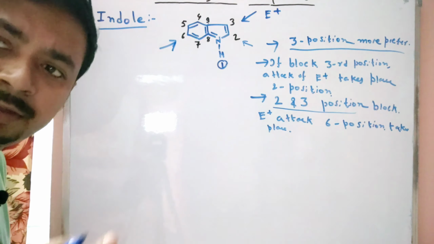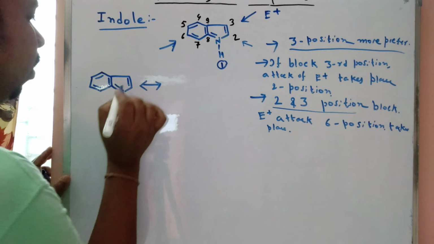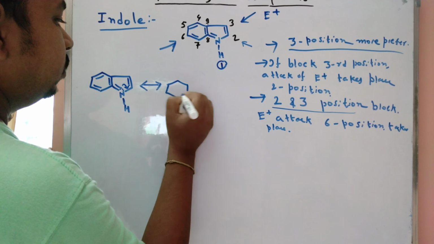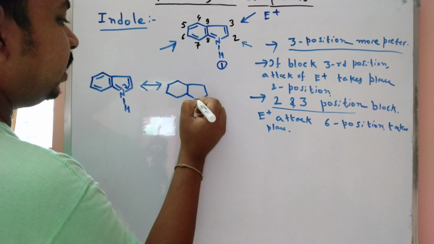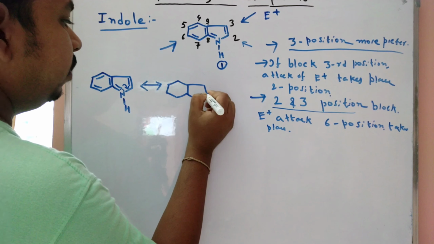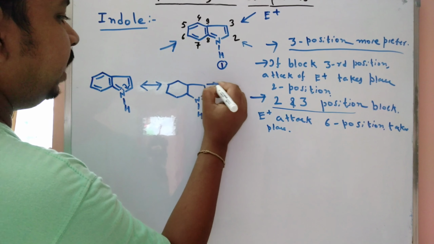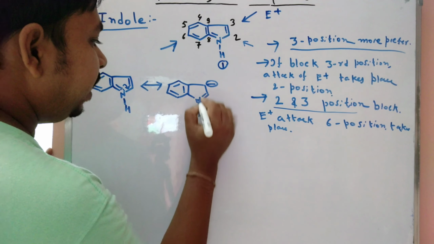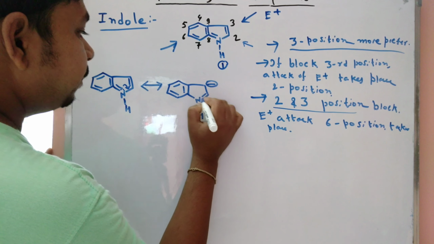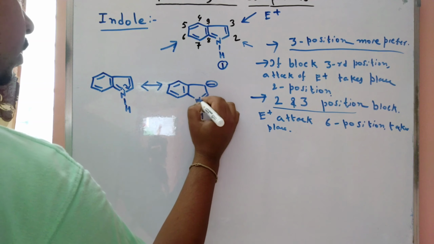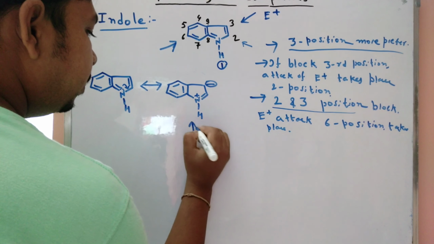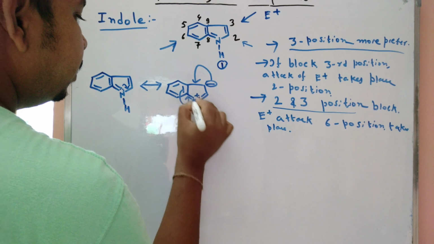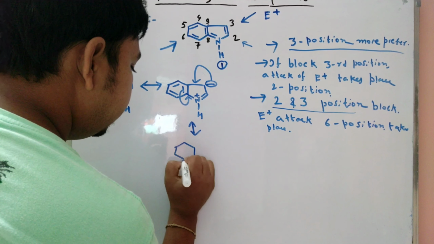I also explain here. Now if you draw the resonance structure, we get the canonical form of indole. This double bond is shifted here and a minus charge is formed here. The plus charge is formed here, so when this minus charge participates, the minus charge is then shifted.